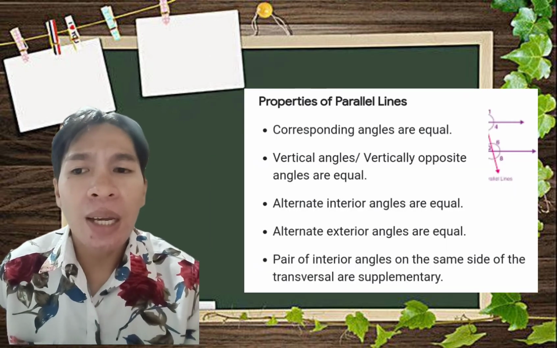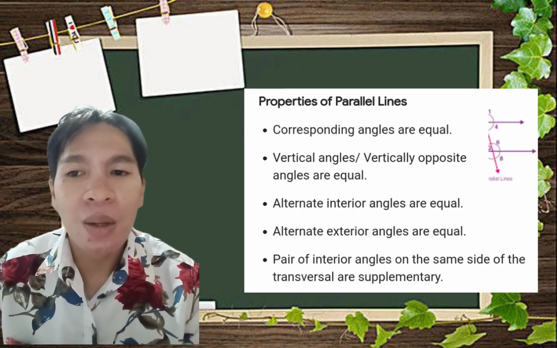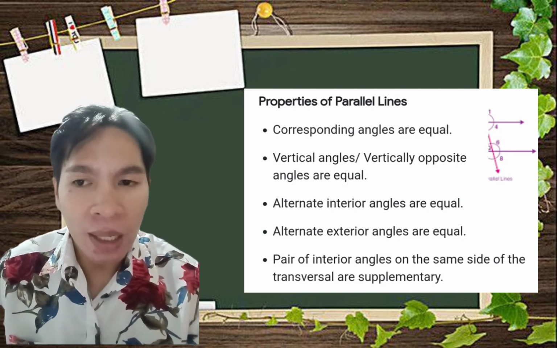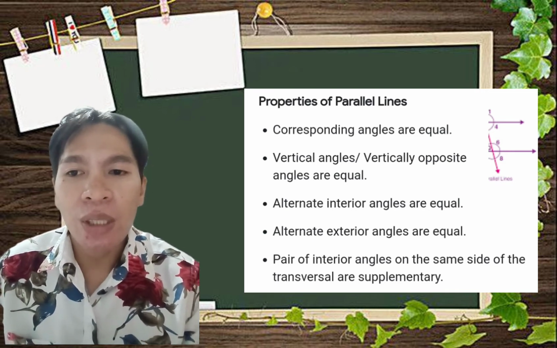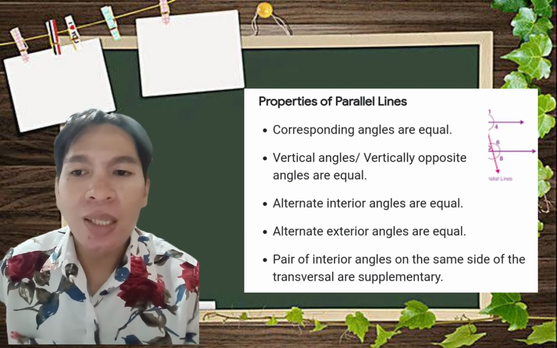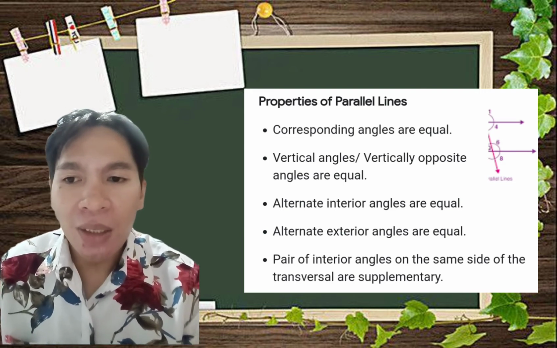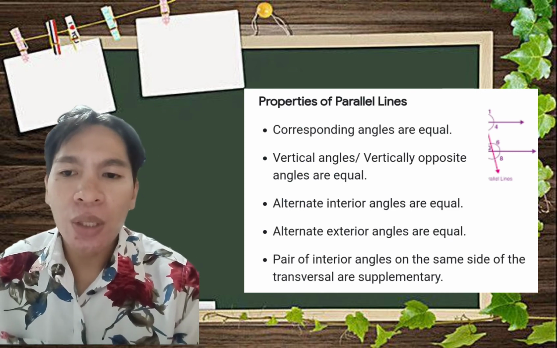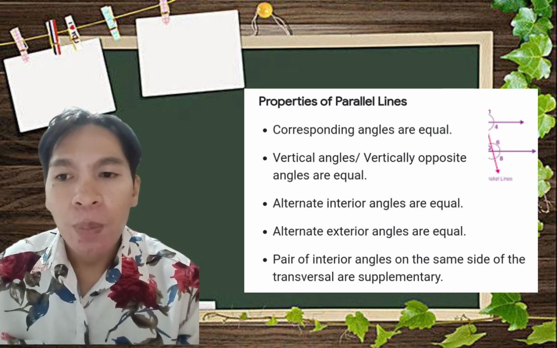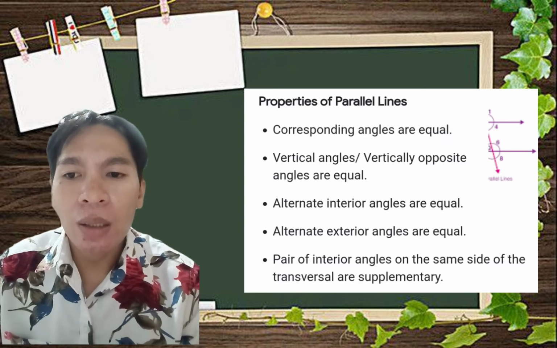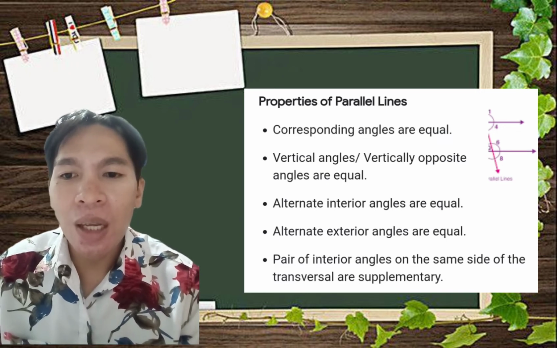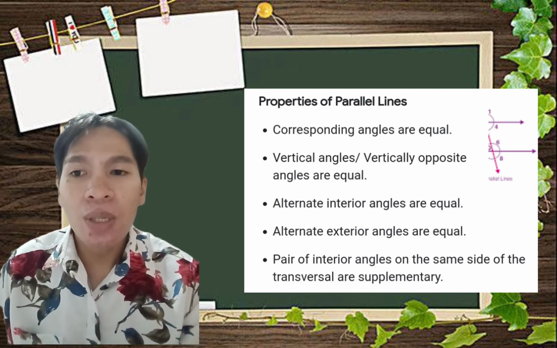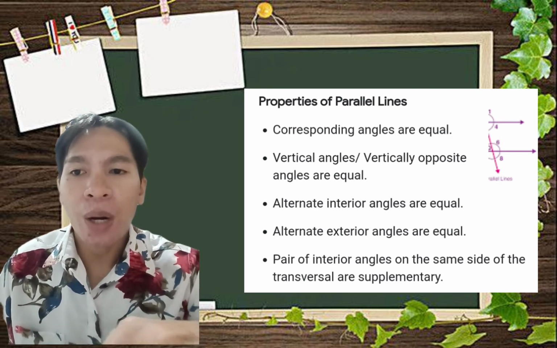Then parallel lines have their properties. Number one, corresponding angles are equal. Number two, vertical angles, or vertically opposite angles, are equal. Alternate interior angles are equal, and alternate exterior angles are equal. A pair of interior angles on the same side of the transversal are supplementary. So those are the properties of parallel lines.